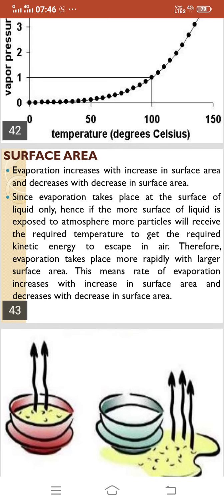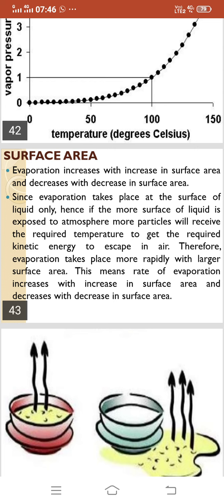Since evaporation takes place at the surface of the liquid only, if more surface of the liquid is exposed to the atmosphere, more particles will receive the required temperature to get the required kinetic energy to escape into the air.